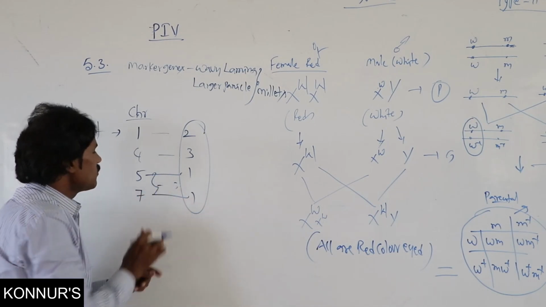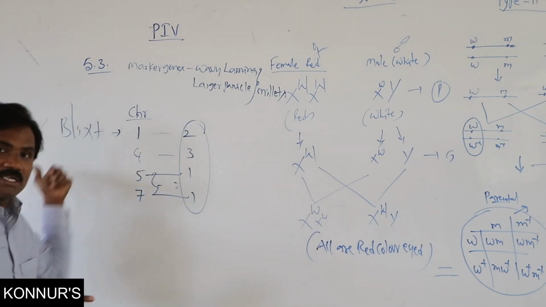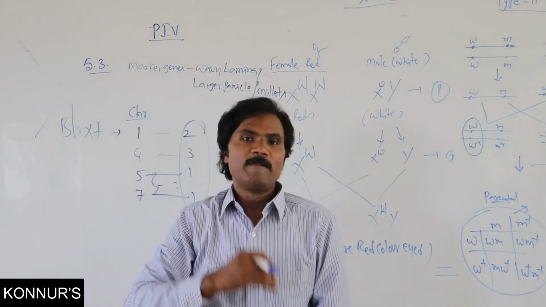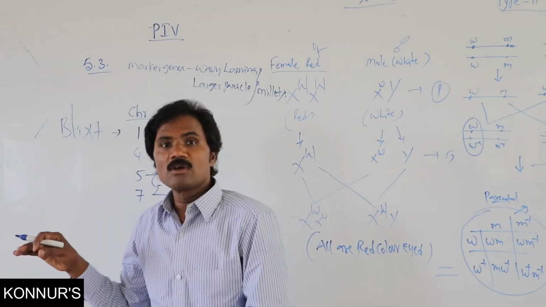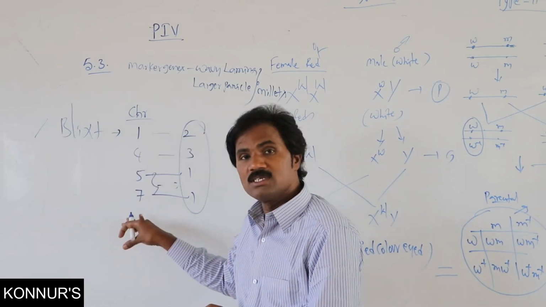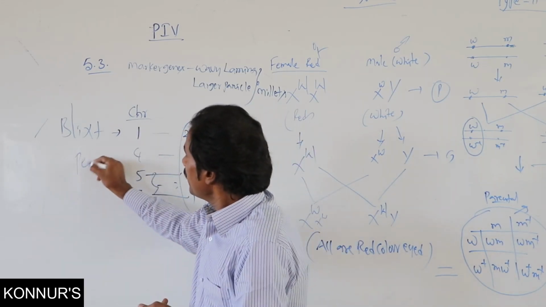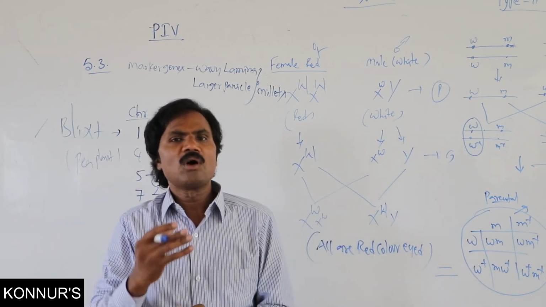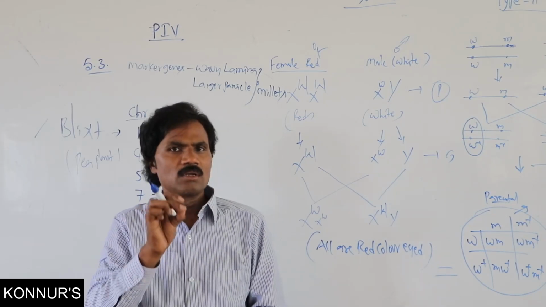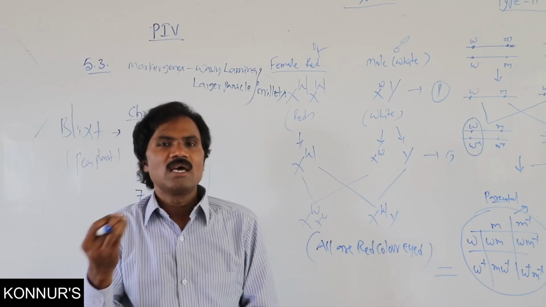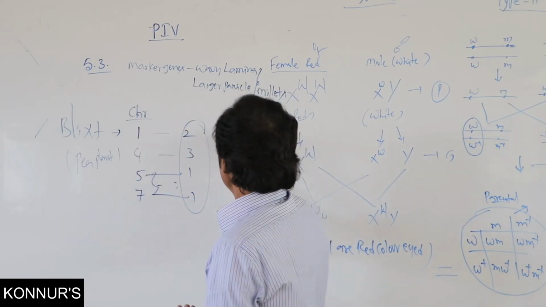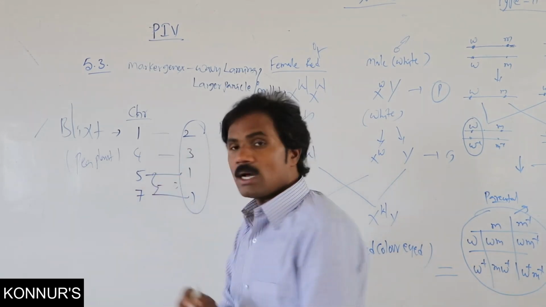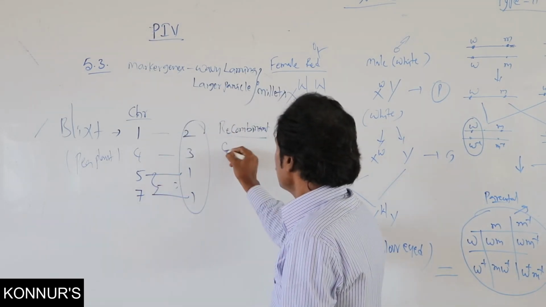So the fifth and seventh each have one, as Blixit explained, but Mendel did not explain it. Based on Morgan, he explained that these linked genes are present on the normal garden pea plant. Here, the chromosomal theory as well as recombination, or otherwise we call it crossing over.